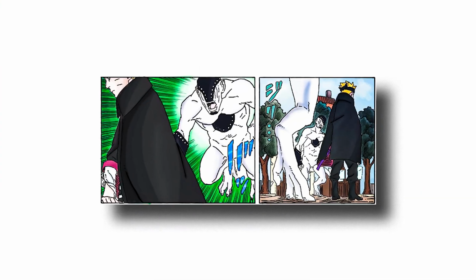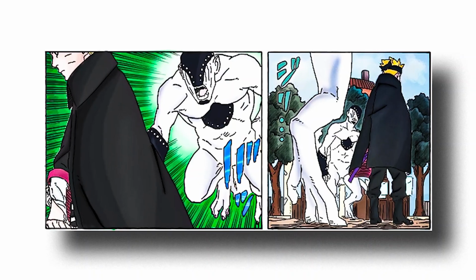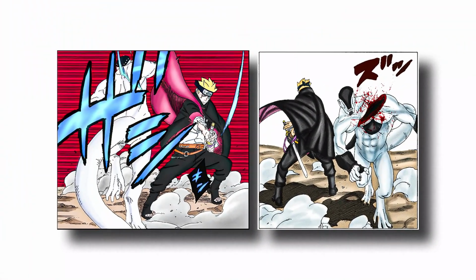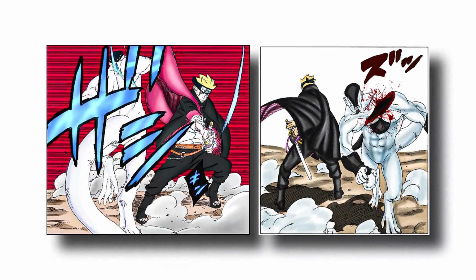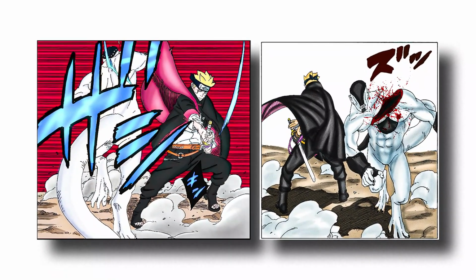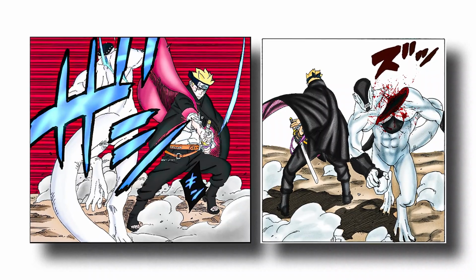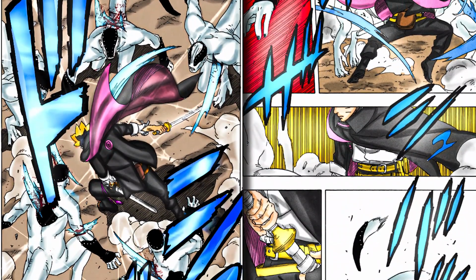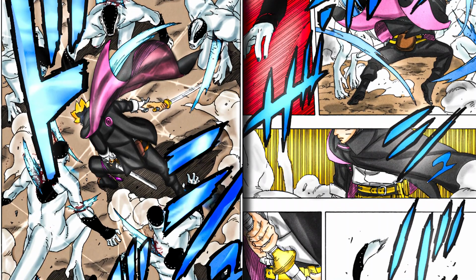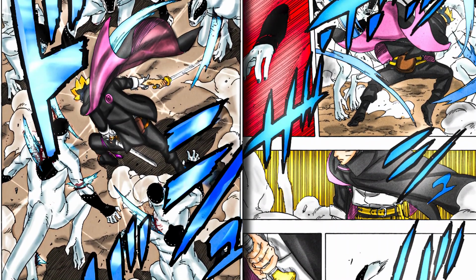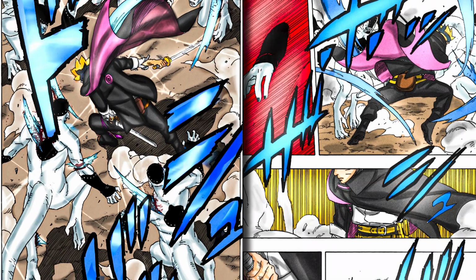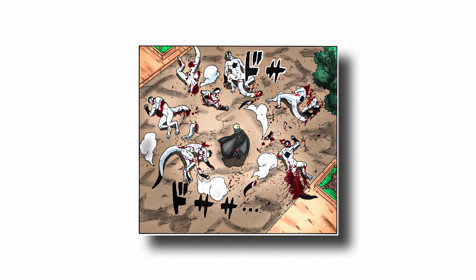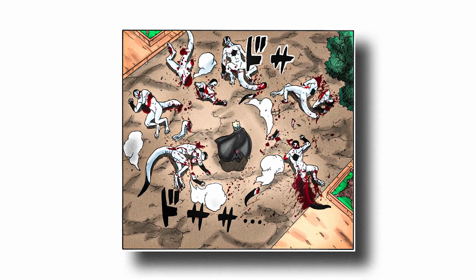Code began his attack. One of his holograms charged at Boruto, but Boruto easily cut him down with his blade. By this time, Boruto had become skilled in the Uchiha sword fighting style that Sasuke had taught him, and he had refined his abilities. Seeing Boruto defeat one of their own, a large number of holograms rushed at Boruto to attack him all at once. However, Boruto quickly cut them all down with ease using his sword. This Boruto was different from the one Code had fought before the time skip.